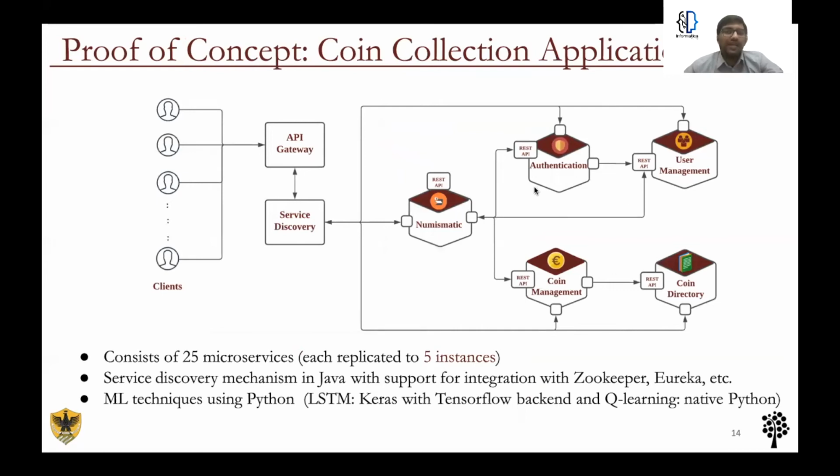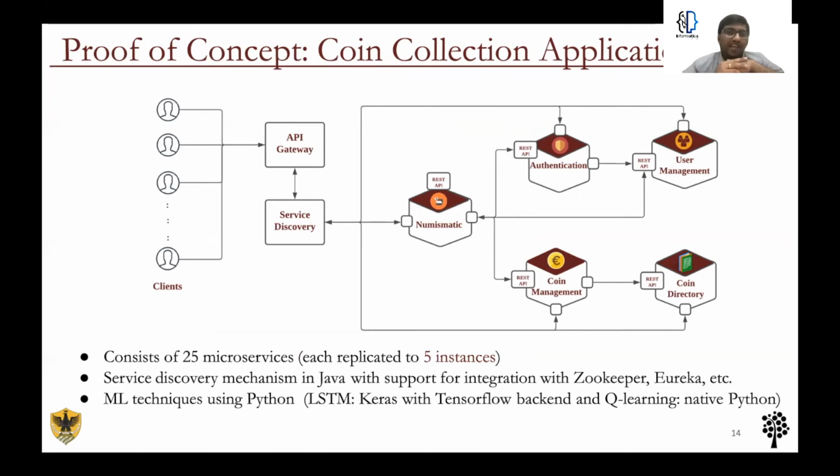It consists of 5 major microservices for handling different functionalities such as user authentication, storing coin details, retrieving coin information, storing user details, and so on. For experiments, each of the microservices were replicated to 5 instances, making it a system of 25 microservices.